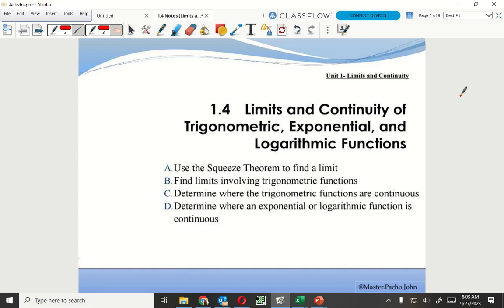Thank you. All right, so we're going through the reteaching of Unit 1, Limits and Continuity of Trigonometric, Exponential, and Logarithmic Functions. So we've already done this, but I want to go over it because it needs more continuity.